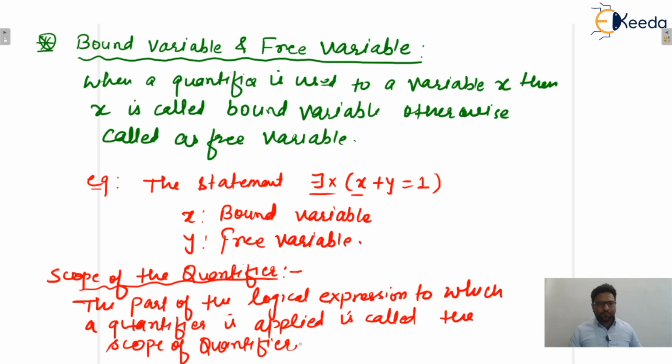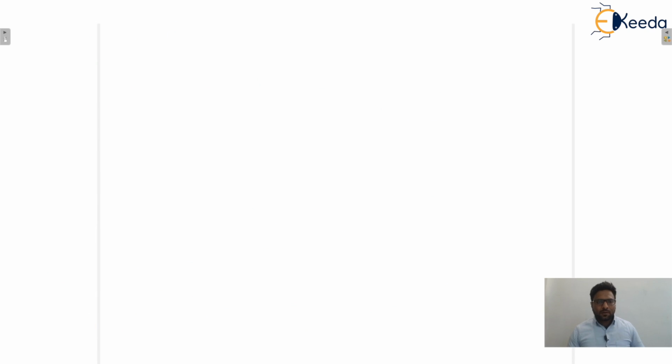Isn't it? Okay, so write down one note: predicate logic. What is predicate logic? Predicate logic means the area of logic that deals with predicates and quantifiers.